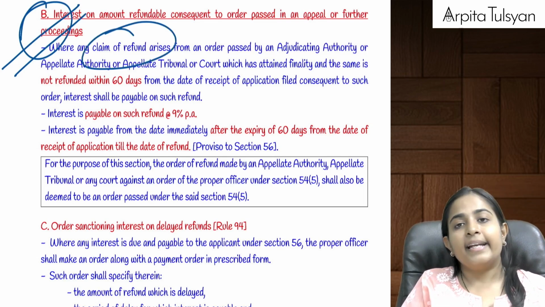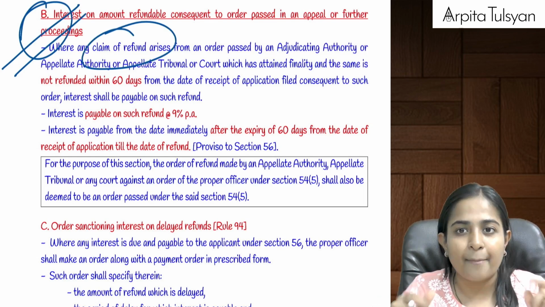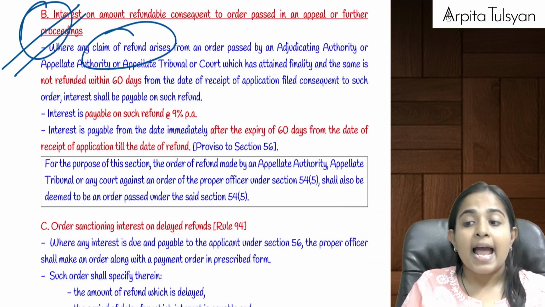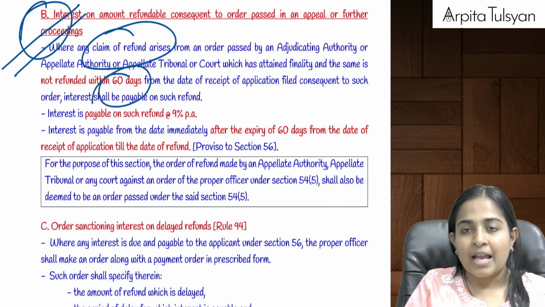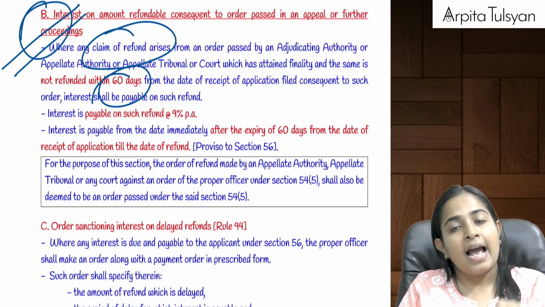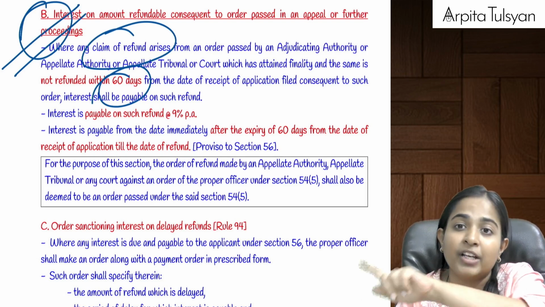Okay, then again, whenever such an order is received, we are required to file a refund application. We'll file a refund application on the basis of that order, and if that amount is not refunded to you within 60 days also, it means you were correct and the department was wrong, that's why you won the appeal. Now if you have won the appeal, you should get the refund within a time period of 60 days of the refund application.